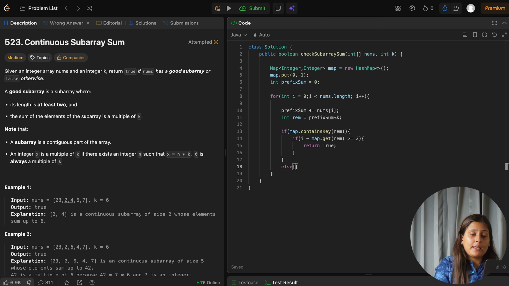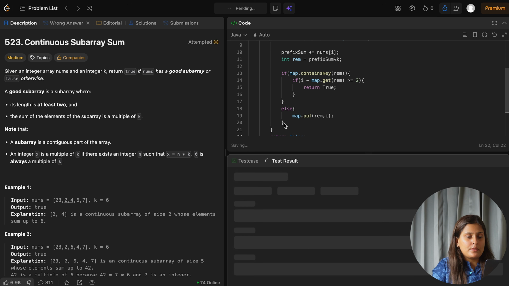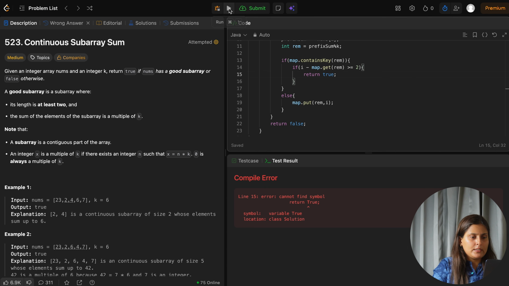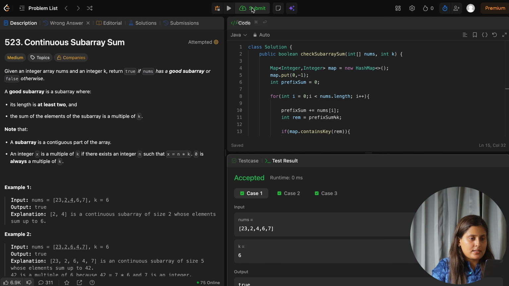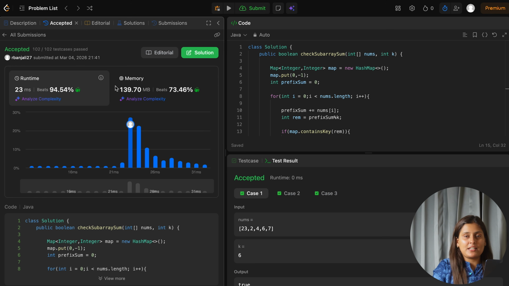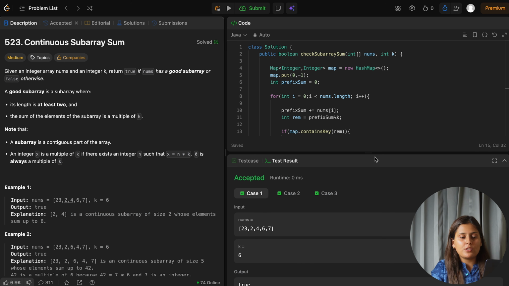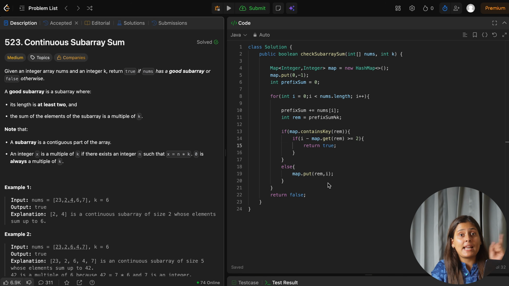Okay. Now what if the map does not contain our value, correct? If the map does not contain the key, we will put this key. So we will say map.put remainder with that index i. Yes. So now after coming out of this for loop, if we have not found any true till now, we can simply return false. Now we can run this. Sorry, my bad spelling. So now we can run this and you can see the test cases are passing, and so we will submit our code also. And as you can see, it passed with 94% and hence it is a more optimized solution, taking O of n time complexity and space O of k.